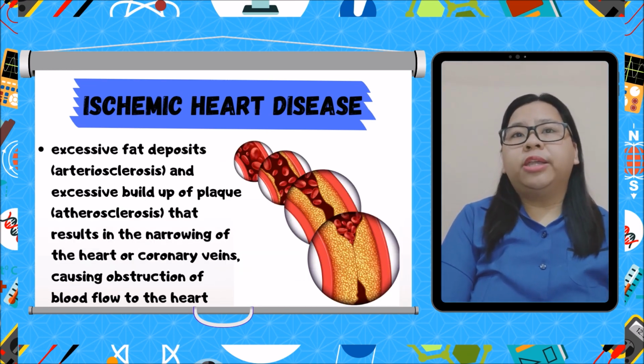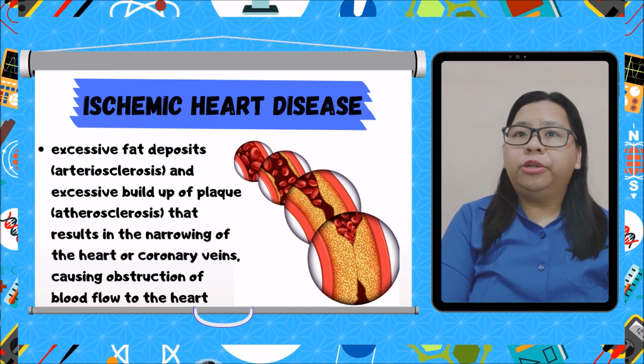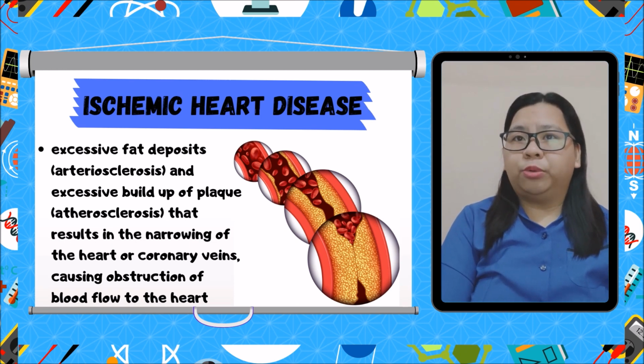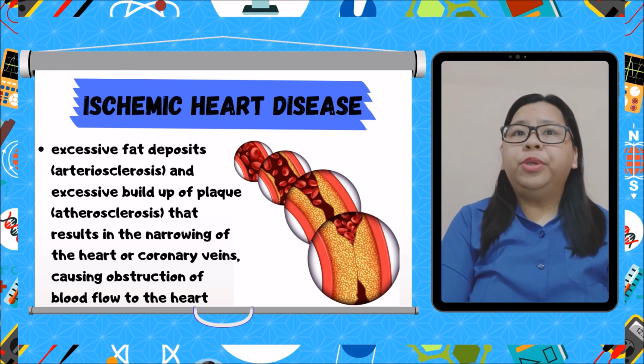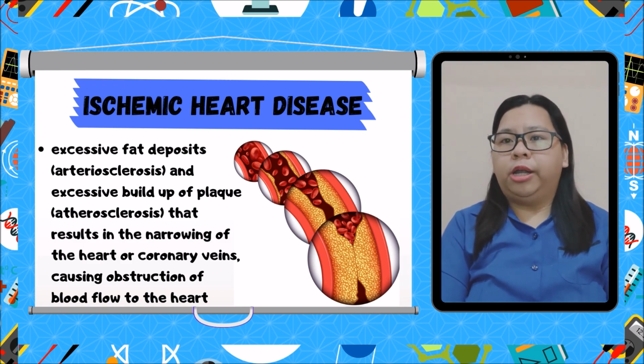This condition can be generally traced to excessive fat deposits known as arteriosclerosis and excessive buildup of plaque referred to as atherosclerosis that results in the narrowing of the heart or coronary veins, causing obstruction of blood flow to the heart.